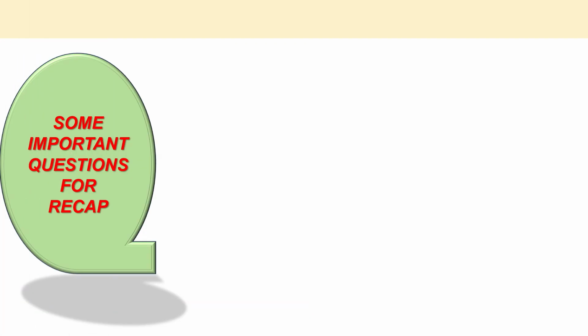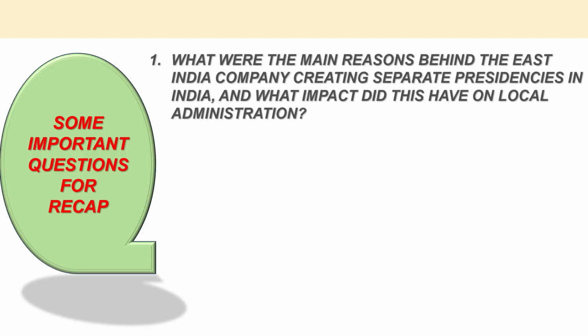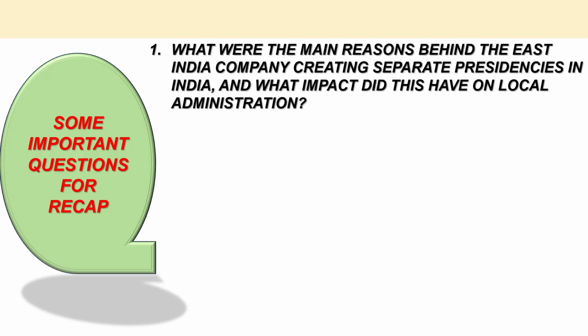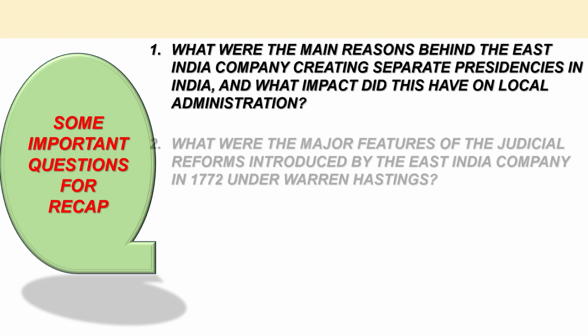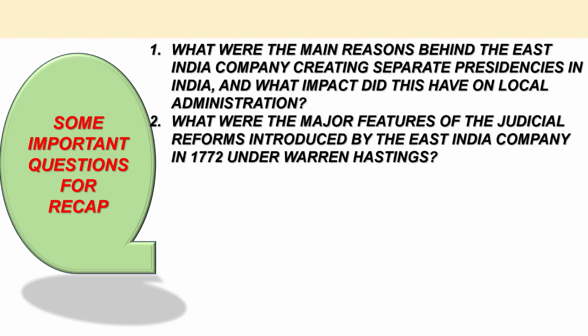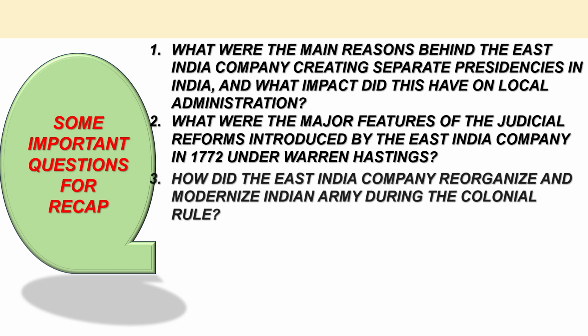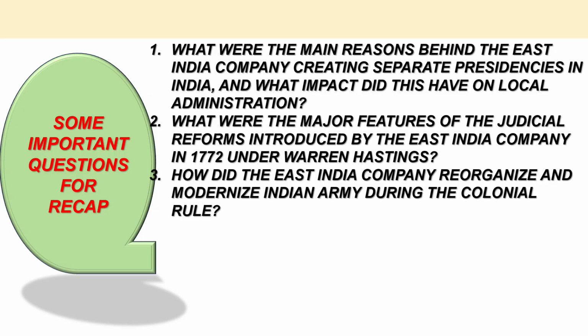Some important questions for recap. Number one, what were the main reasons behind East India Company creating separate presidencies in India, and what impact did this have on local administration? Number two, what were the major features of the judicial reforms introduced by the East India Company in 1772 under Warren Hastings? Number three, how did the East India Company reorganize and modernize Indian army during the colonial rule?